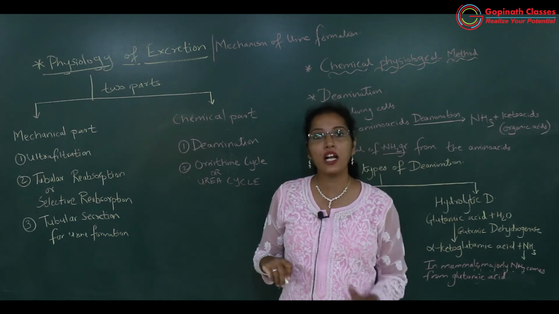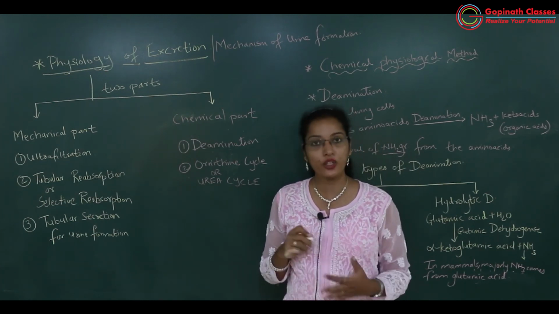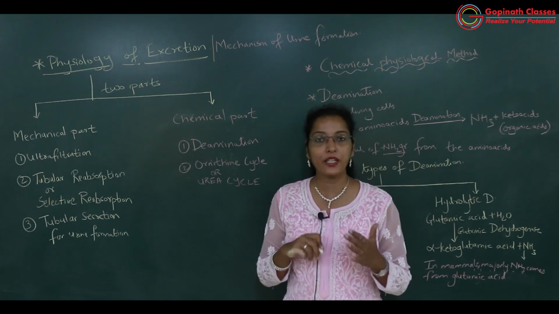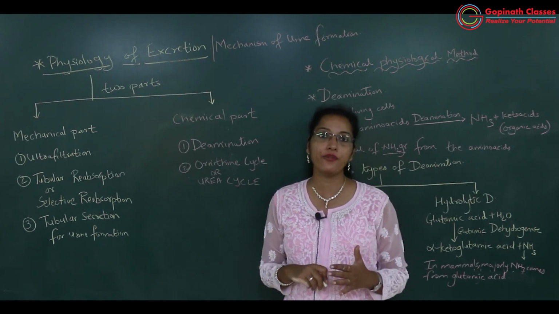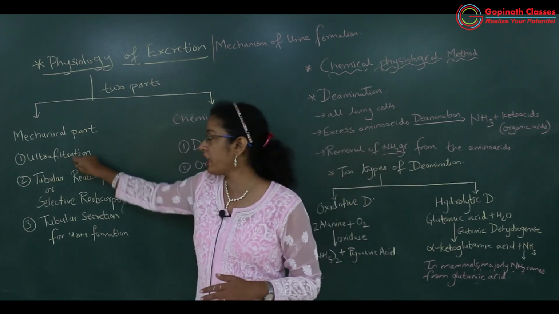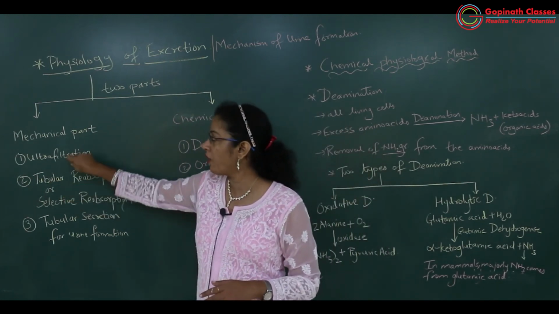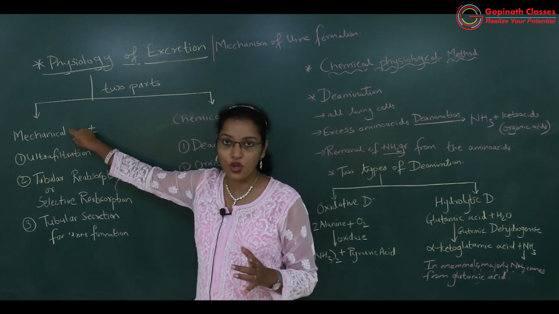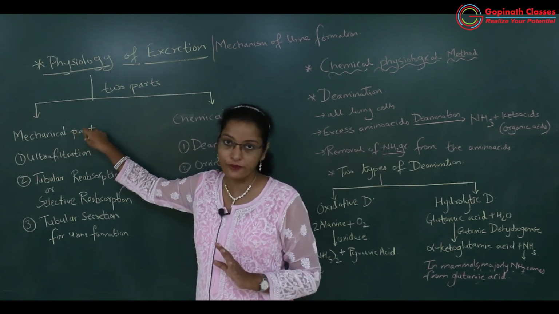There I'll tell you how exactly ultrafiltration takes place, and which pressures are involved in formation of the ultrafiltrate.